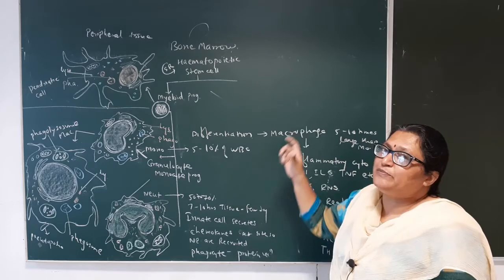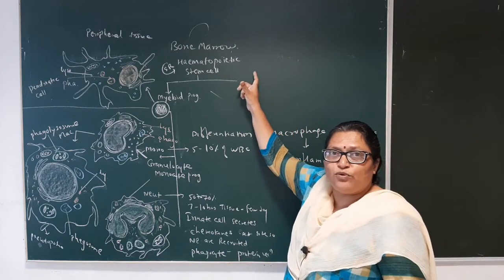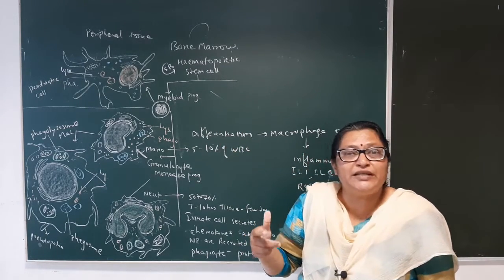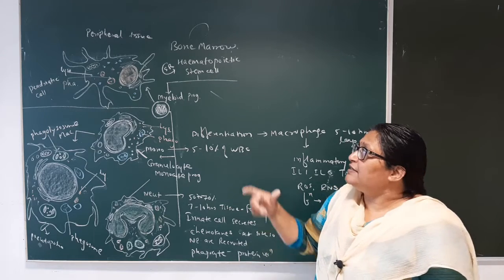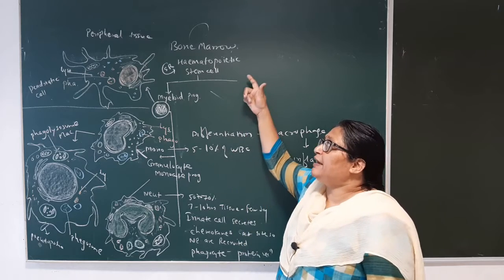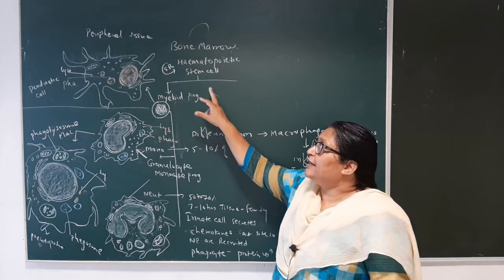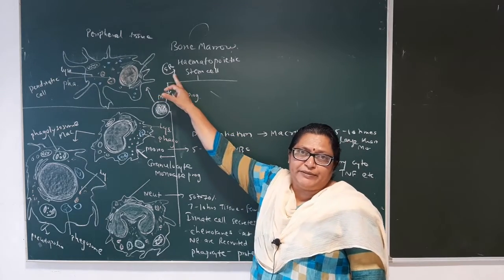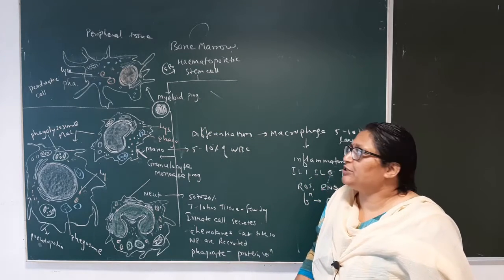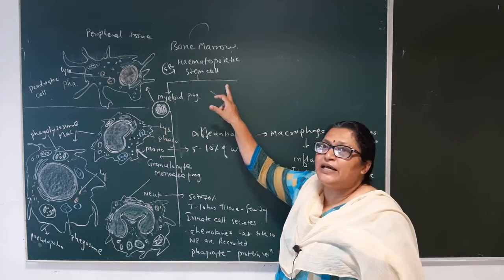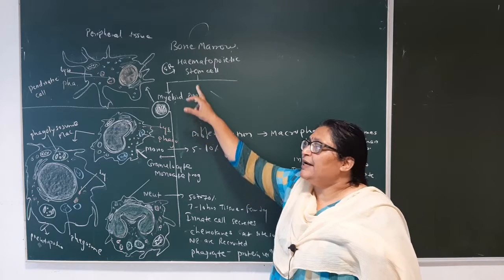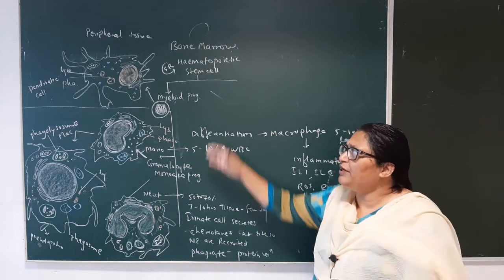So the red part which is present in the long bone, the bone marrow, consists of the hematopoietic stem cells. These cells have self-regenerating ability. And secondly, they produce two lineages. Once the stem cell produces the lineage, it loses its self-regenerating ability. So what are those lineages? They are the myeloid lineage and the lymphoid lineage. So every stem cell is self-regenerating, and if it enters into the production of a lineage, it loses its capability of self-regenerating because it produces a lineage.